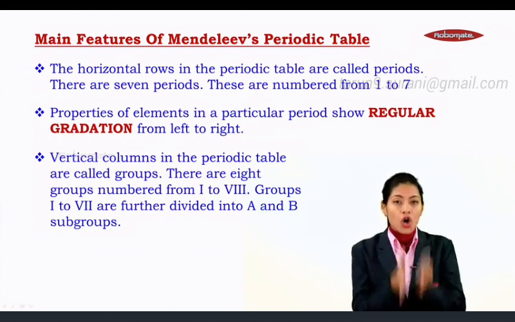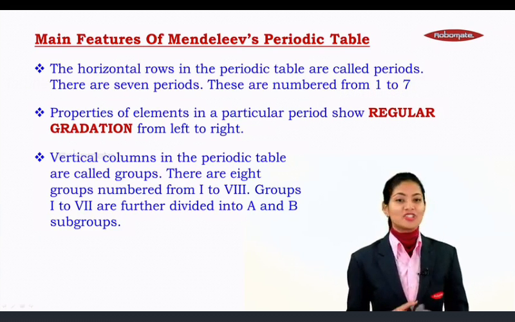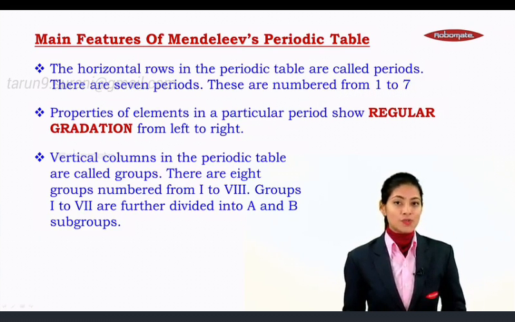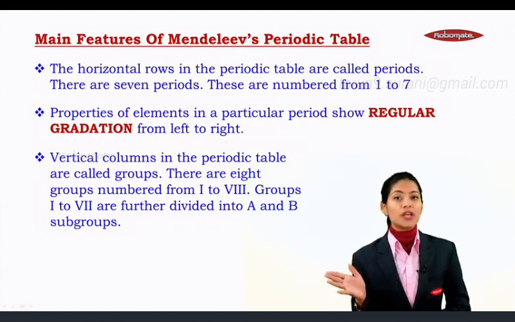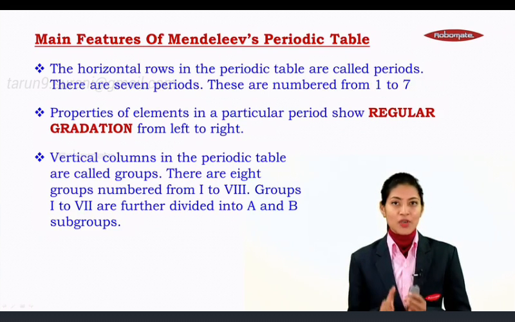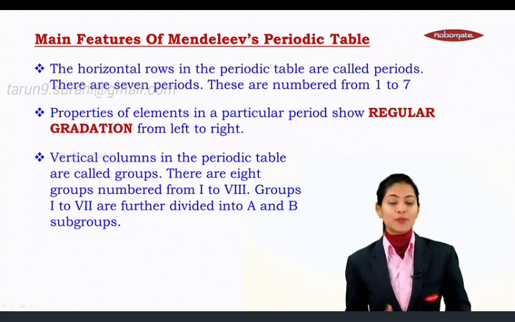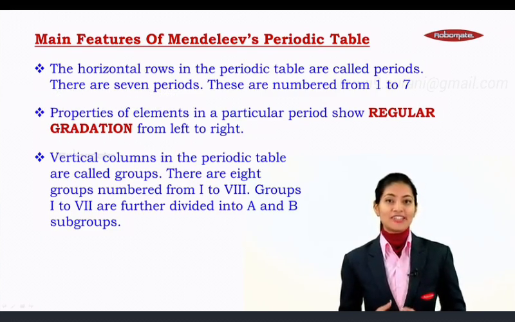Also, the vertical columns in the periodic table are called groups. There are 8 groups in all, which are numbered from Roman numeral I up till Roman numeral VIII, further subdivided into subgroups A and B. So that's it for the features.